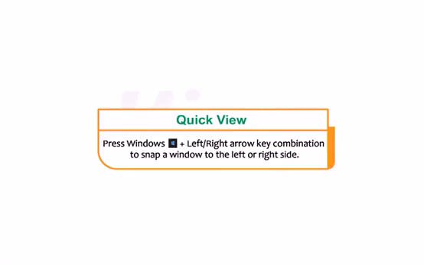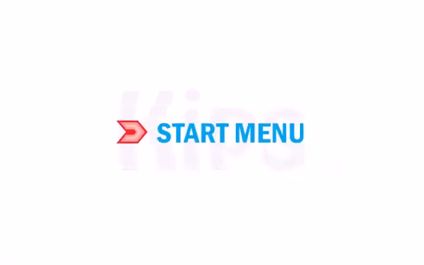Students, let's quickly view. Press the Windows plus left or right arrow key combination to snap a window to the left or right side. Now let us talk about the Start menu.